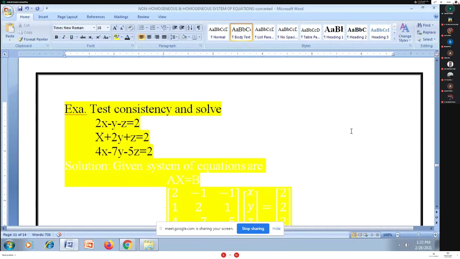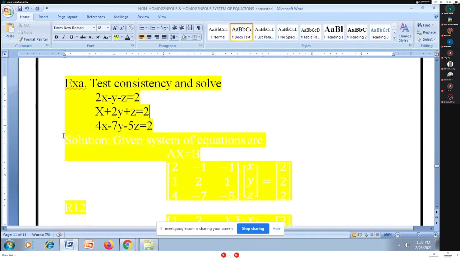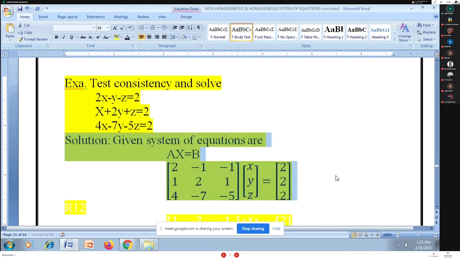If the system is inconsistent, I'll say the system has no solution. But if the system is consistent, then I'm going to check whether the rank is equal to the number of unknowns or less than the number of unknowns, according to the chart I have to recall. So my first step is writing this system in the form Ax = B.